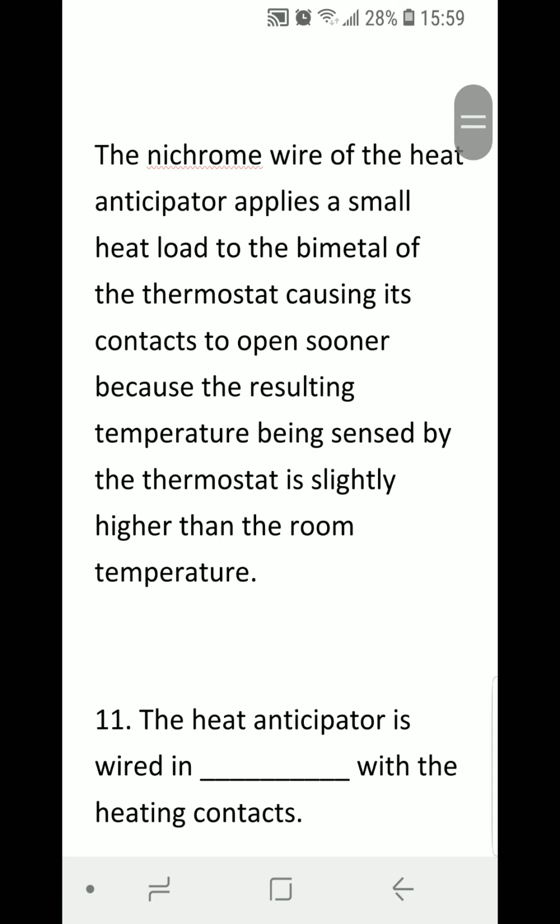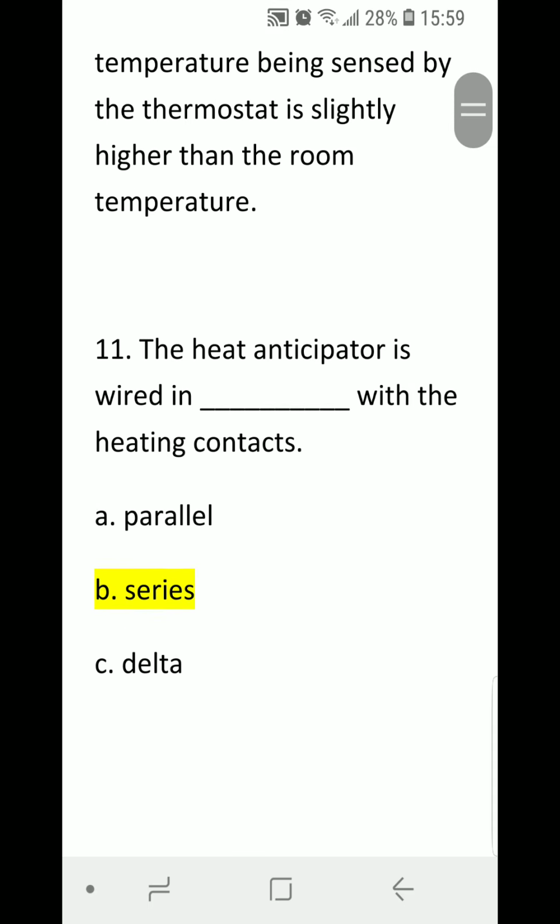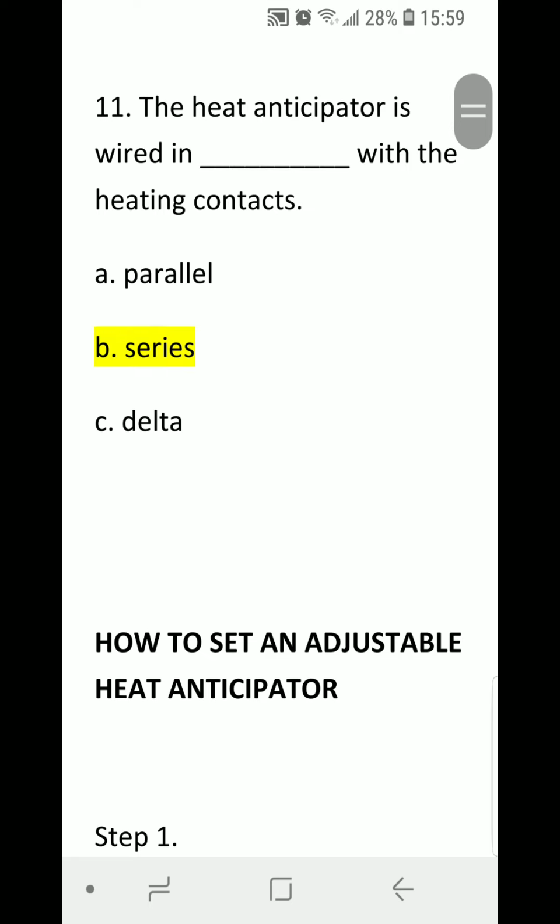All right. Number 11. The heat anticipator is wired in blank with the heating contacts. A, parallel. B, series. C, delta. Correct answer is B, series.